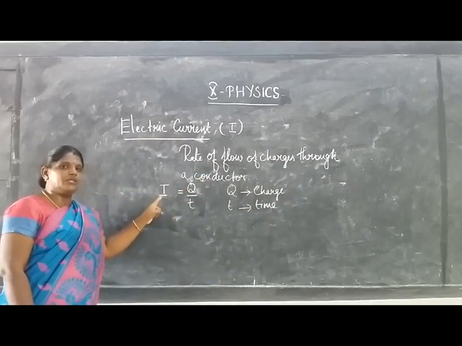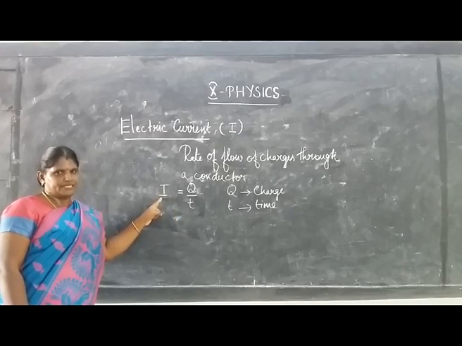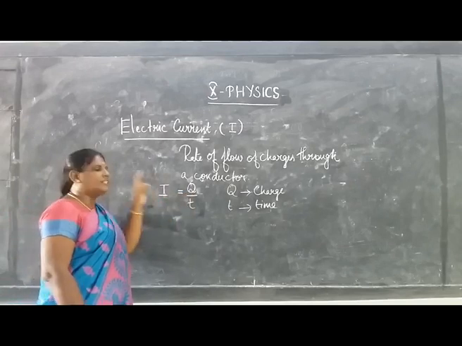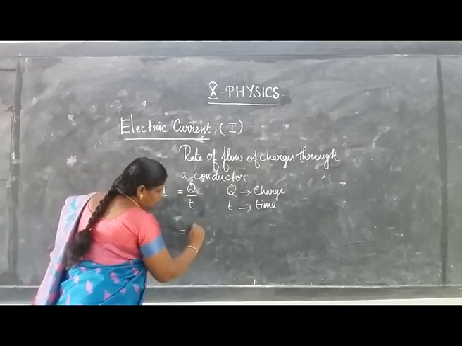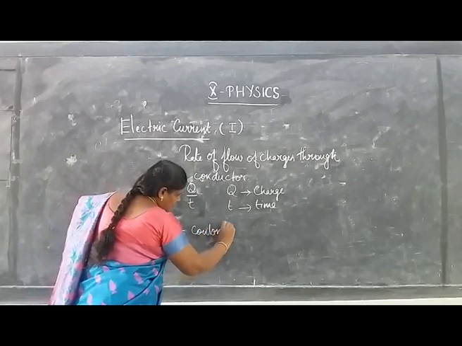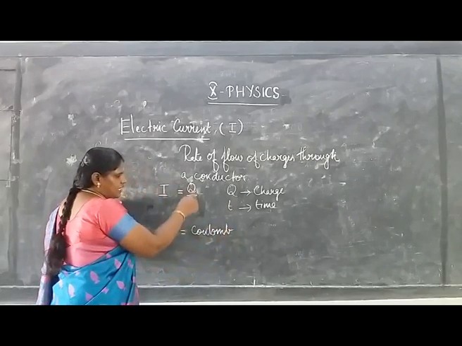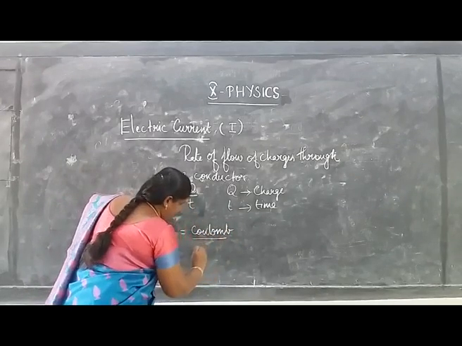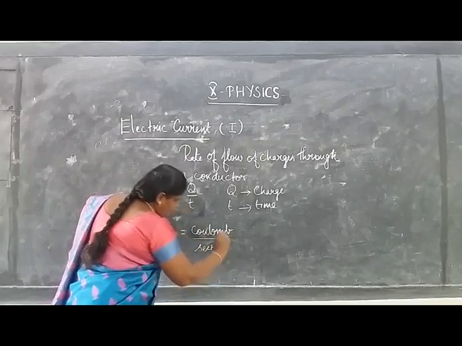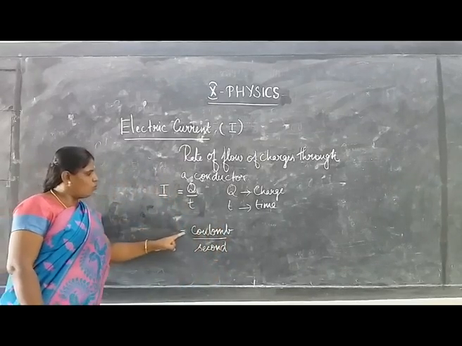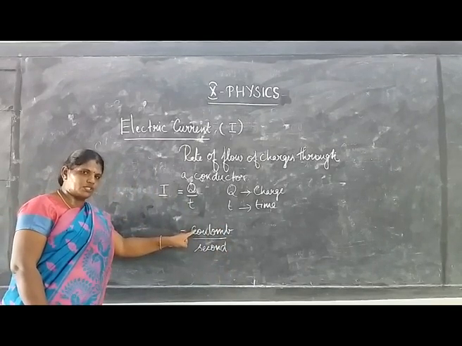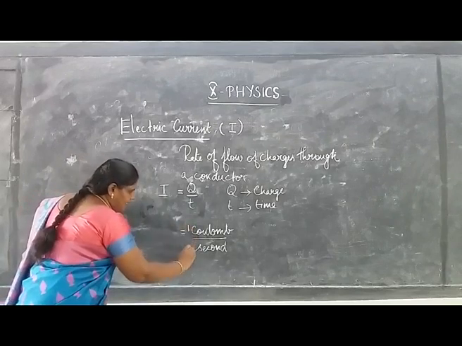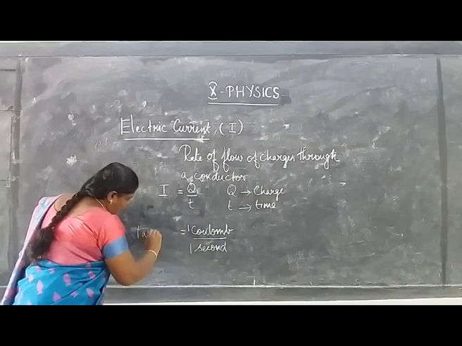Next, the SI unit of electric current. What is the unit of charge? The unit of charge is coulomb. See the spelling correctly once. The unit of charge is coulomb and the unit of time is second. So if 1 coulomb of charge flows through any area of cross section of a conductor in 1 second, then the current in the circuit is said to be 1 ampere.